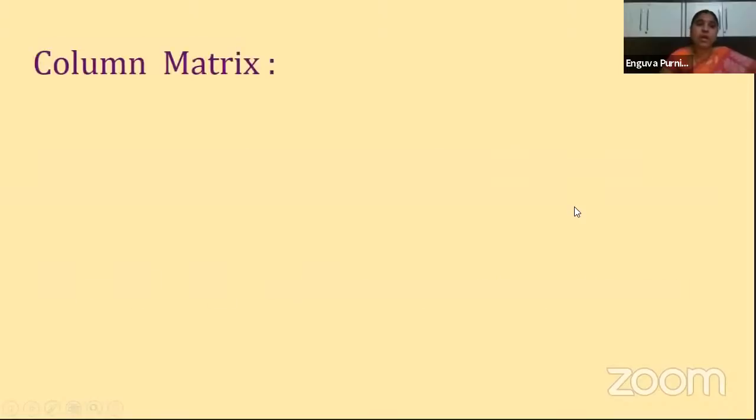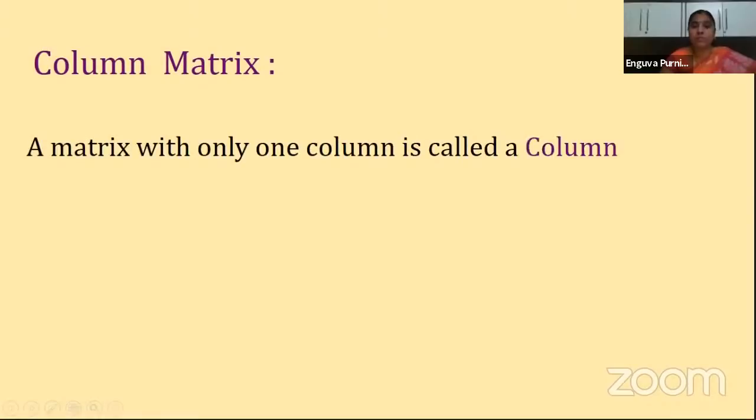Next one is the column matrix. What is a column matrix, children? It is a matrix with only one column. It is also similar to a row matrix, but here the condition is that it should have only one column. Similar to what I told for the row matrix, there is no condition for the number of rows. So you can have any number of rows, but only one column. Then it is called a column matrix. Is it clear, children?